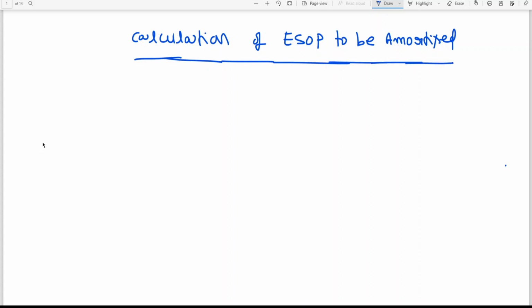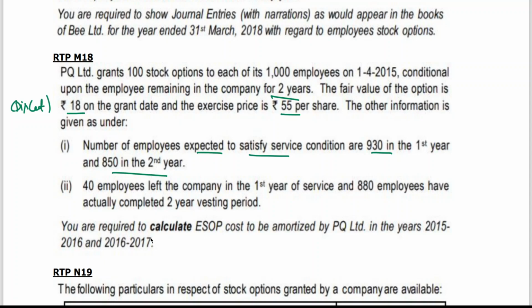So we are having 2 years now. It is asking for 15-16 and 16-17.